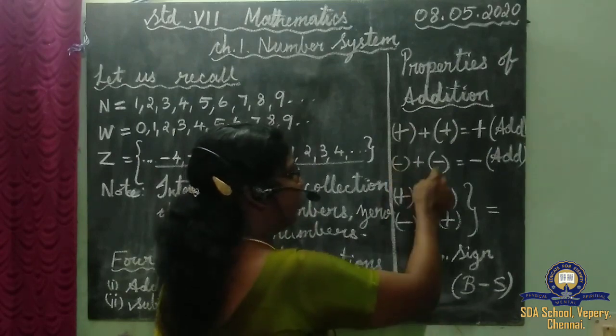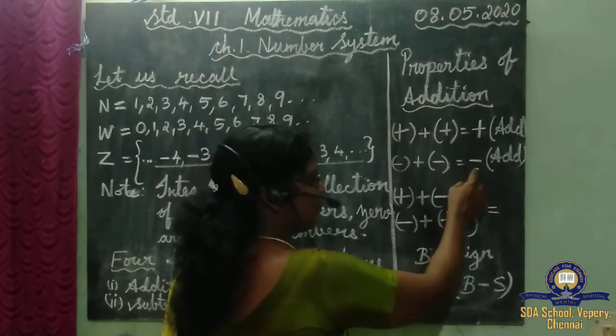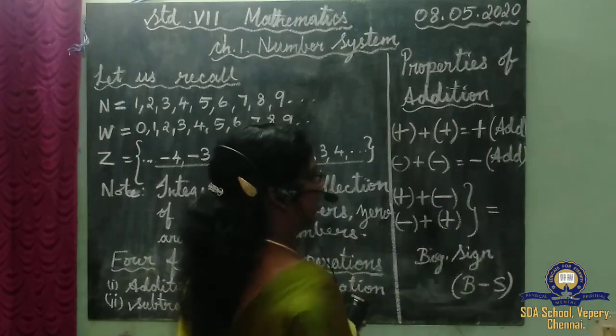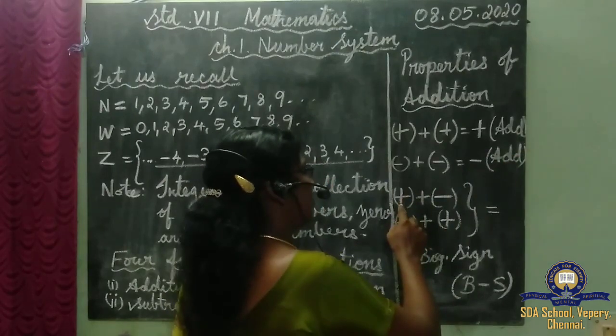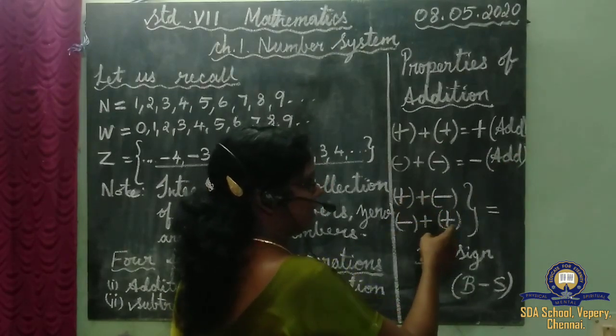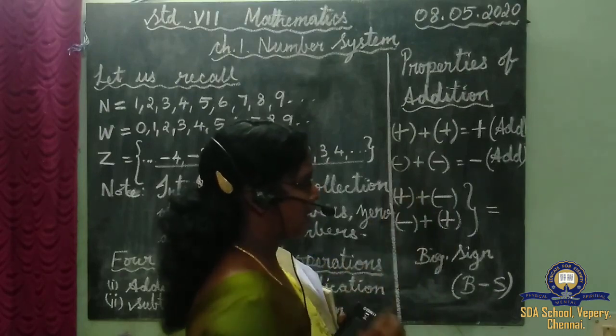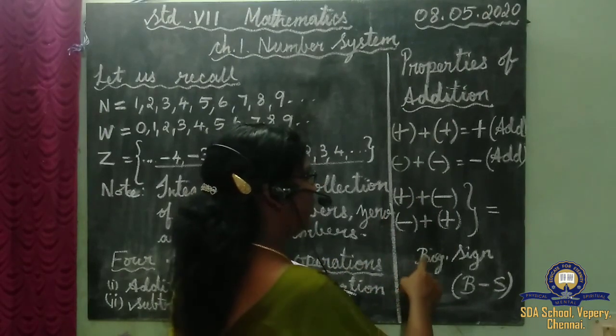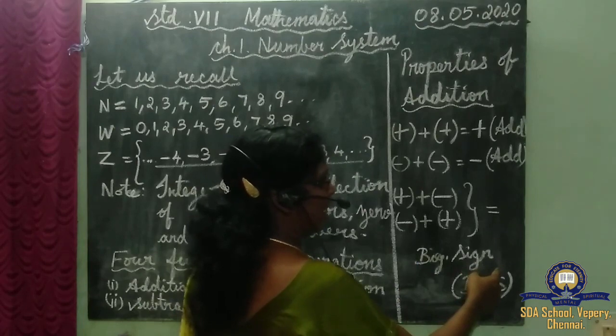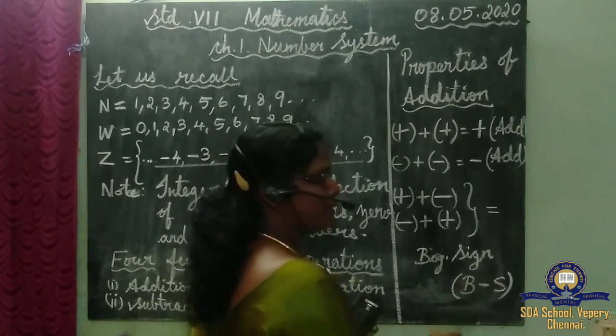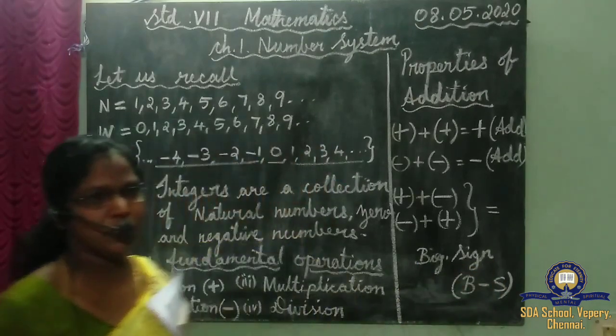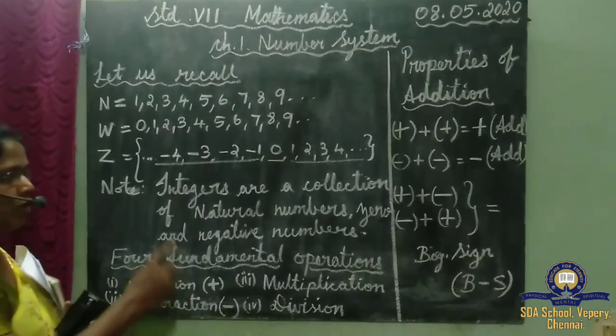Negative number added to negative number gives a negative sign and we add the integers. If positive and negative both come in one sum, we put the bigger number's sign and subtract the smaller number from the bigger number. Understood, children? Note down this.